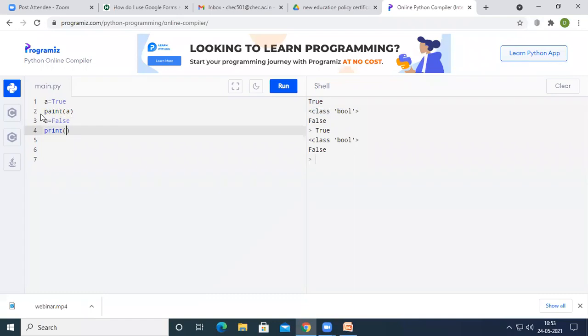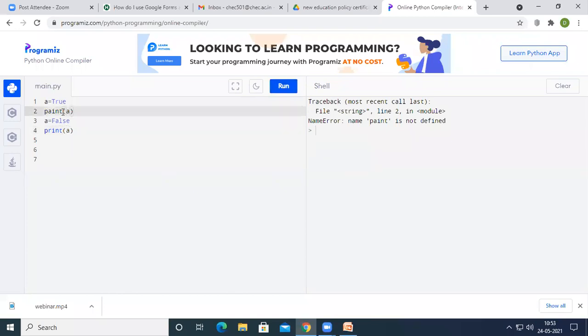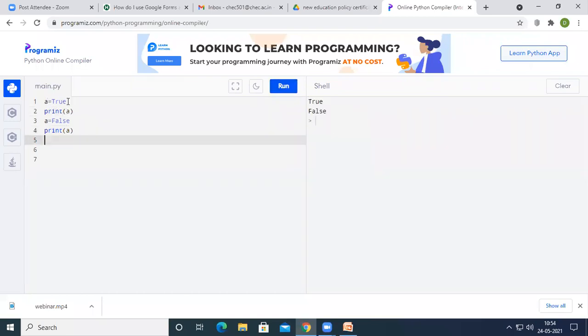And if I print A again, now if I run the program, it has printed both true and false. Initially, the value of A is true, and then the value of A has been changed to false. So we can say Boolean data type is mutable. We can change the values. Any data type is mutable other than this tuple. In tuple, we cannot change the values. That's why tuple is an immutable data type.